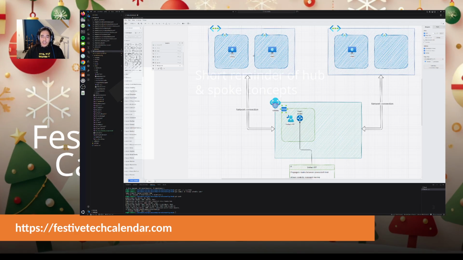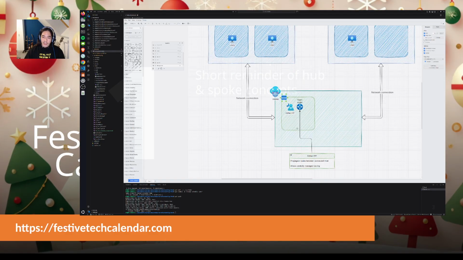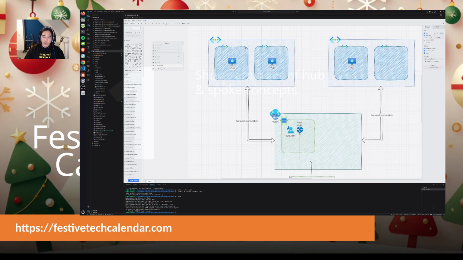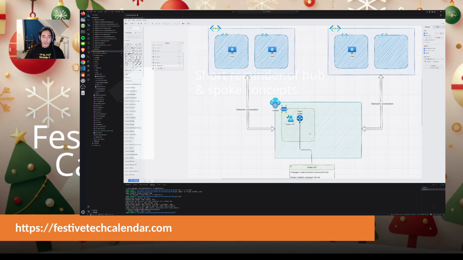I can connect my spokes to my virtual hub through network connections, which are just virtual network peerings but called another name because they are initiated from the virtual hub, which we'll see after that. And then we don't have any user-defined routes because the route configuration is propagated from the virtual hub.